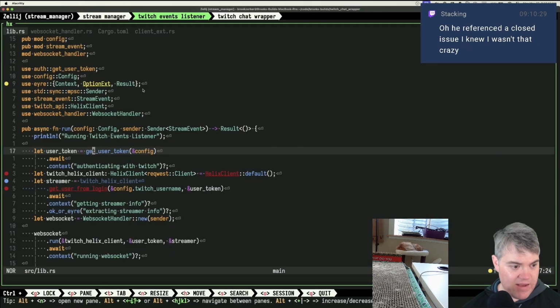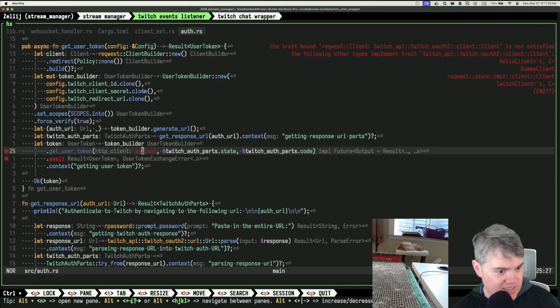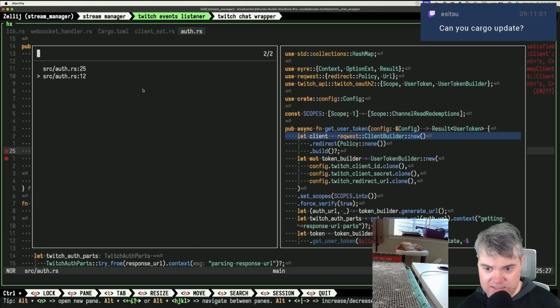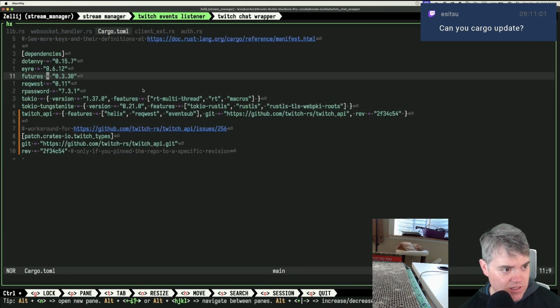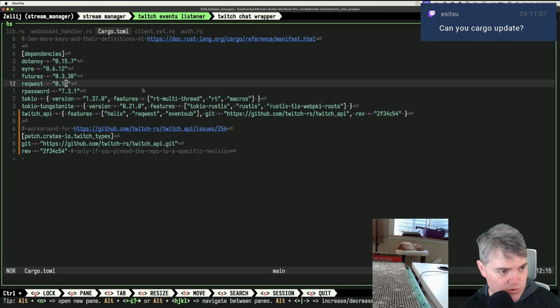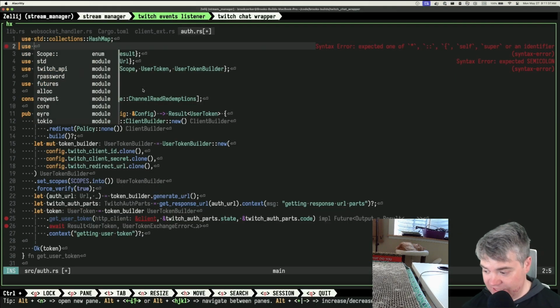Okay, so we have more errors now. All right, so what's this one? The trait bound request client, Twitch API client, OAuth 2 client is not satisfied. Following other types implement. Okay, so wait, this is client and that client is from request client builder. The reason why I would love for them to just auto export the version of request that they want. So I guess the first question is, can I do that? Can I just say use without actually looking at their documentation?